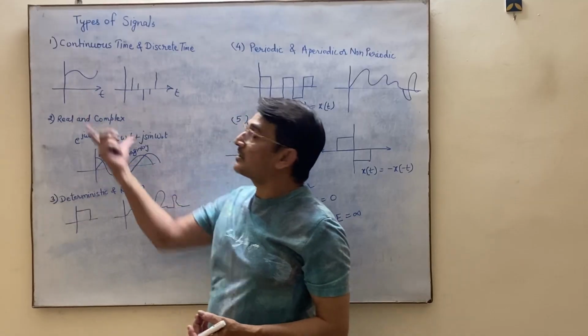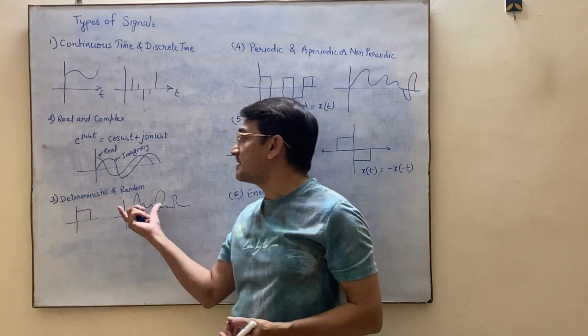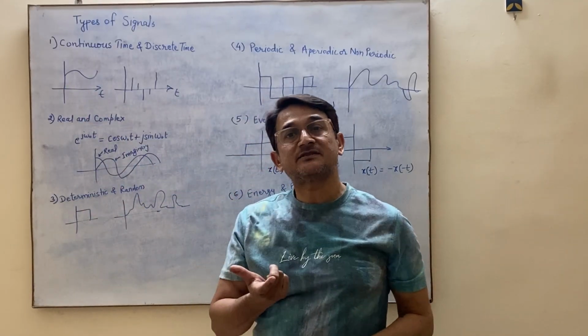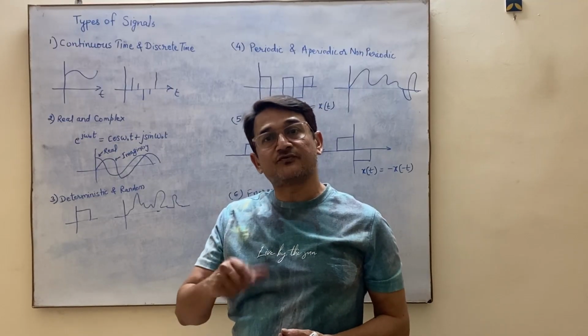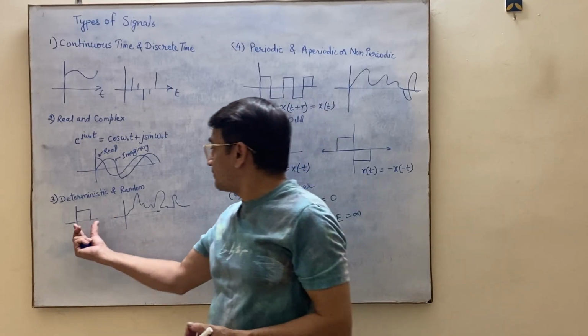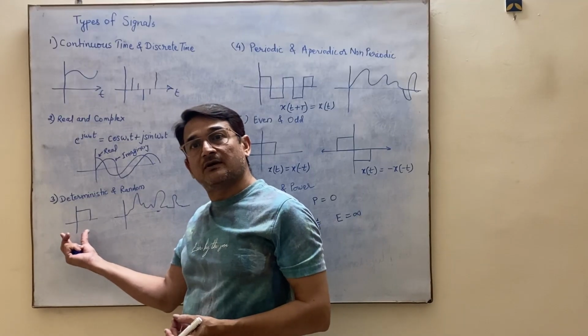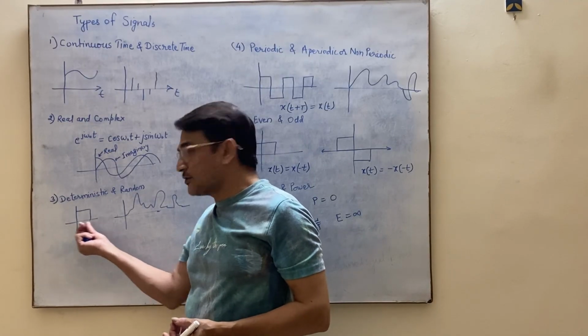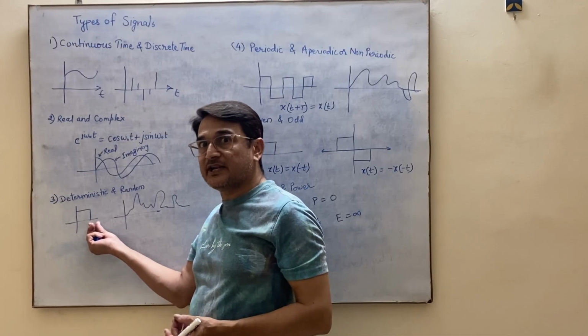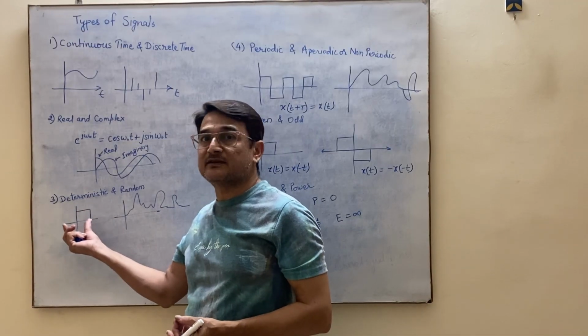Then the third type of classification of signal is deterministic and random signal. Deterministic means fixed, or the signal whose value can be defined. So this is a square wave. You can say it can be defined from period 0 to any interval t1, and it must be having some amplitude.